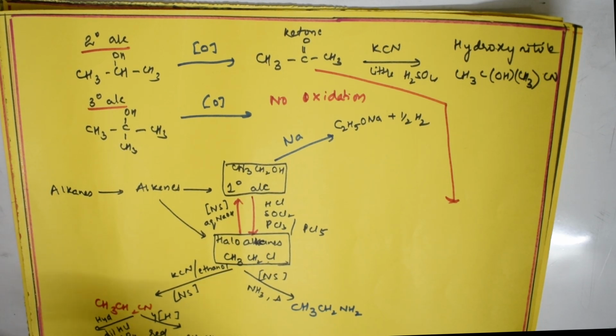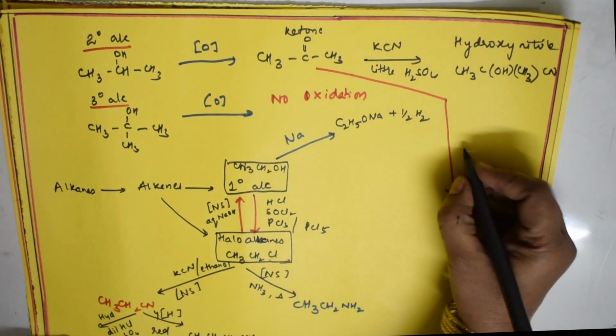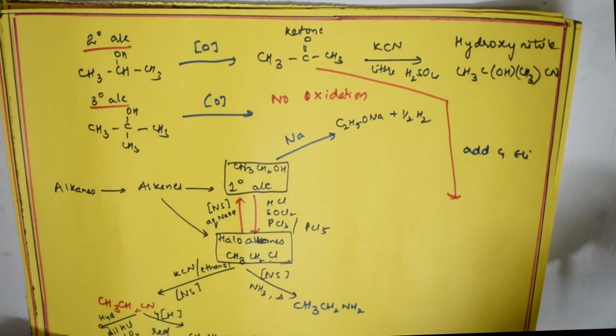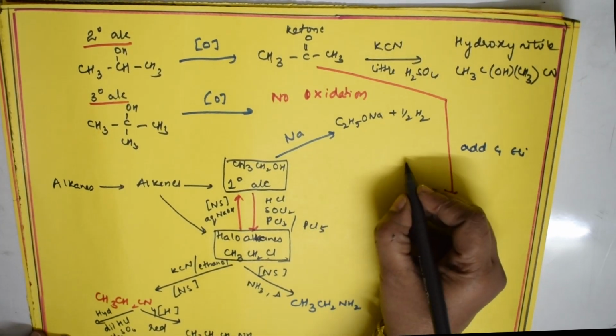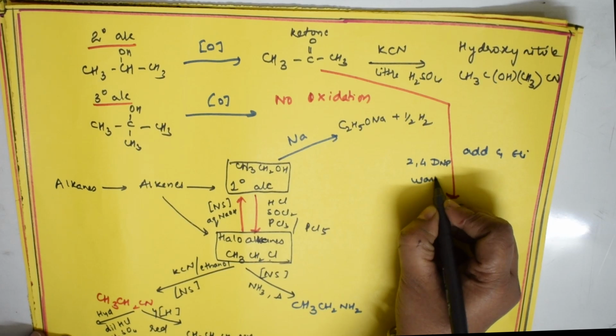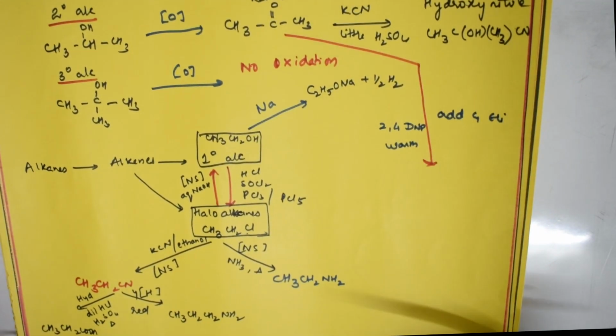Use 2,4-DNP, which means I can do this using an elimination addition reaction. What would I do? I can use something called addition and elimination. Both will happen in this. What am I going to use? I'm going to use 2,4-DNP on this and warm it. Okay, 2,4-DNP and warm. When you use 2,4-DNP and warm, what happens?